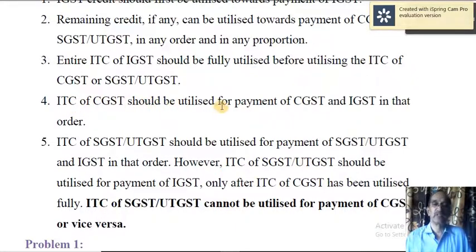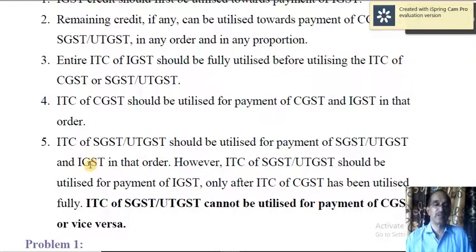ITC of CGST should be utilized for the payment of CGST, and if there is any surplus, that should be utilized towards the payment of IGST liability, but it cannot be utilized towards SGST. Similarly, ITC, input tax credit of SGST or UTGST, should be utilized for payment of SGST or UTGST in the case of UTGST input tax credit, and IGST in that order.